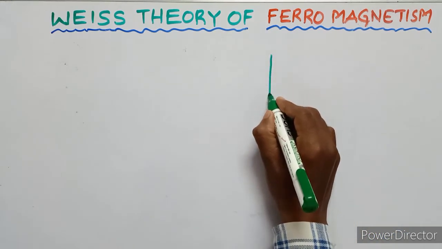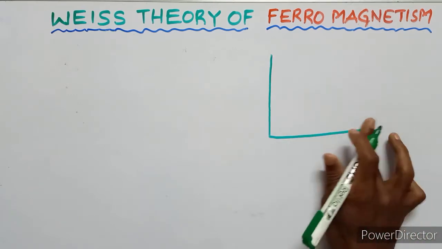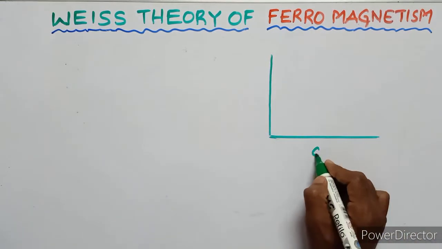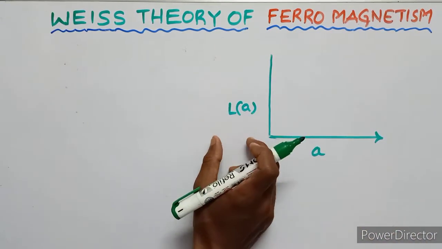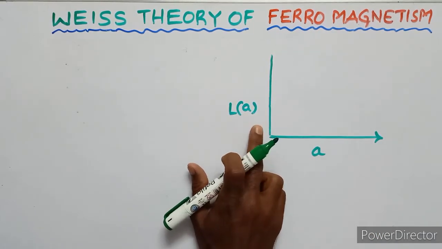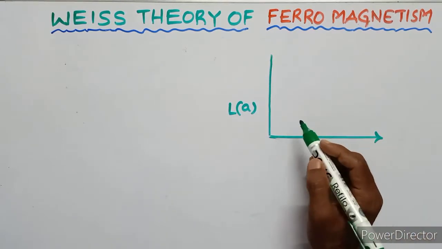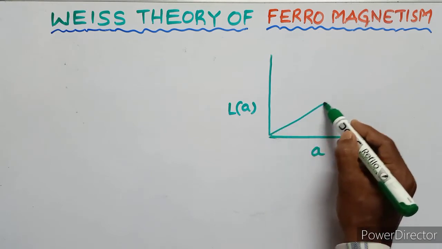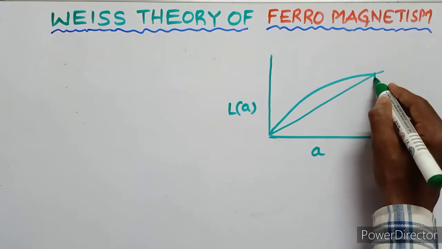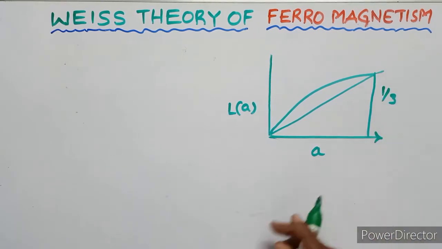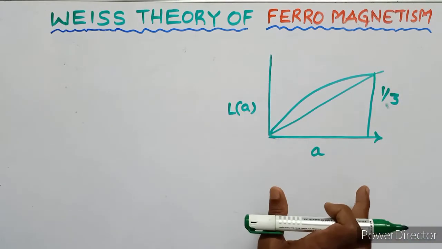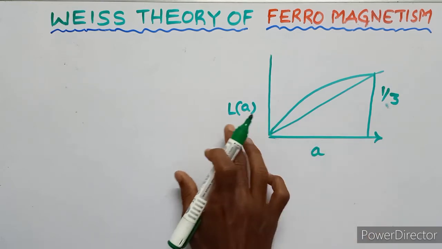According to Langevin's theory, we draw the graph between variable A and the Langevin factor.